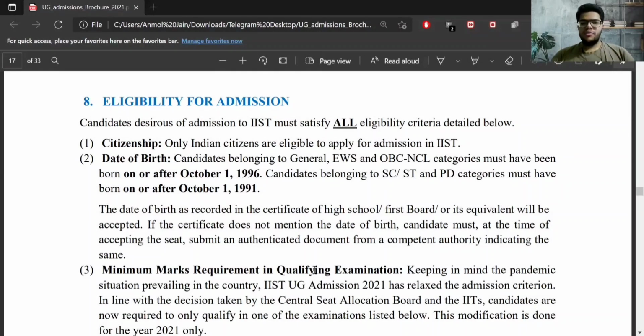So the next point is about eligibility for admissions. So the first point is only Indian citizens can apply for IST. So the next point is regarding date of birth. So for general, EWS and OBC NCL students should be born on or after October 1, 1996. And for SC, ST and physically disabled students must be born on or after October 1, 1991.